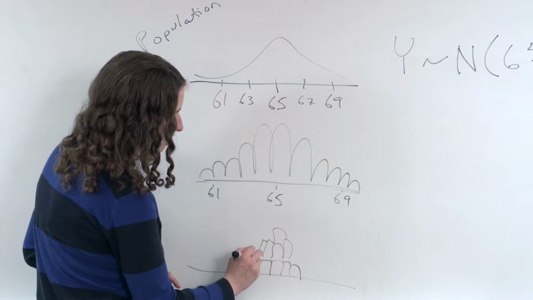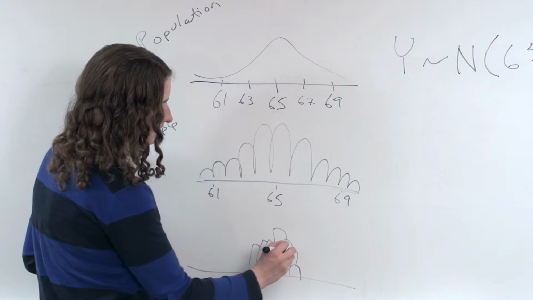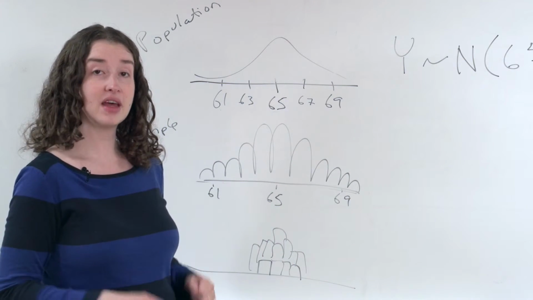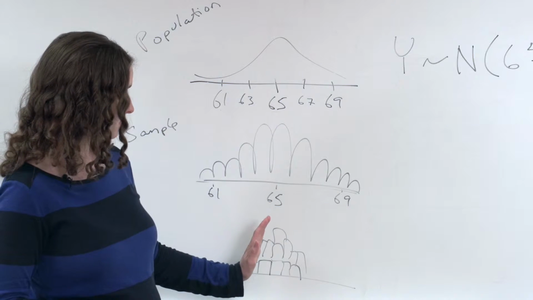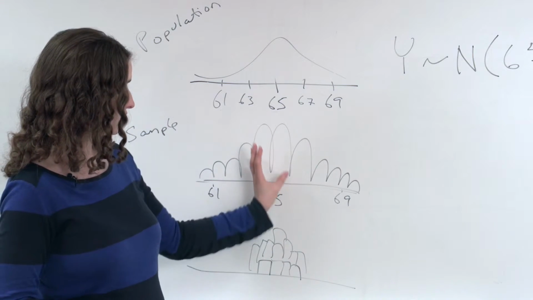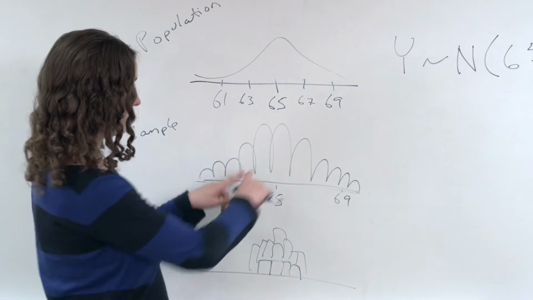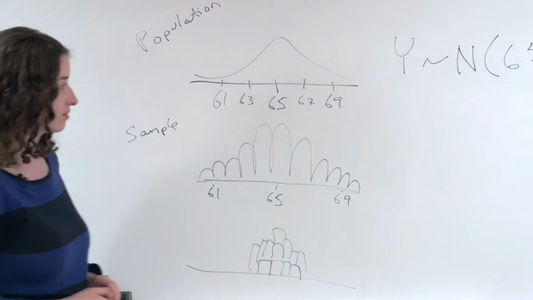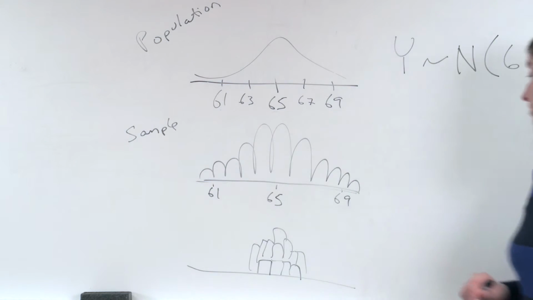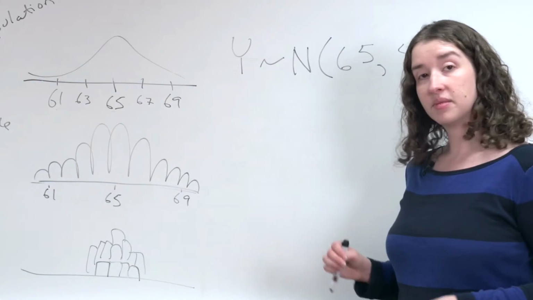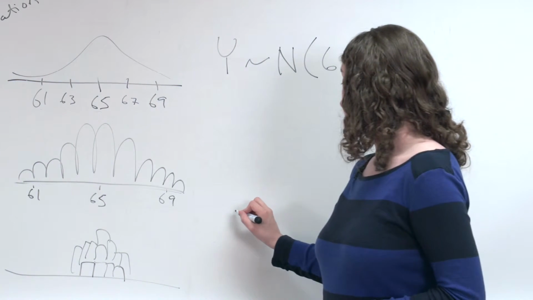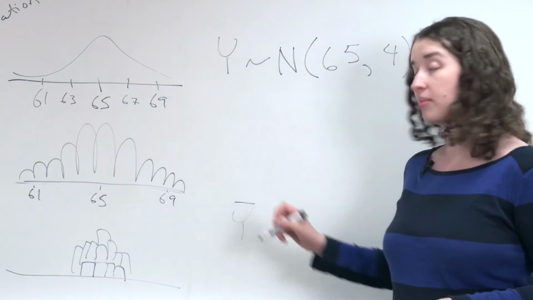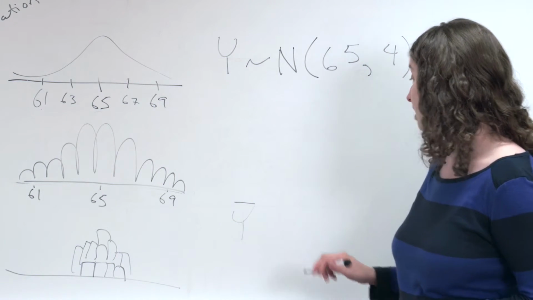I would not expect them all to be exactly equal to 65, but I'd expect them to be close to 65, and importantly, closer to 65 than individual women's heights are. We represent the mean of the women's heights in a sample by y bar instead of y. The bar means we're talking about the sample mean.